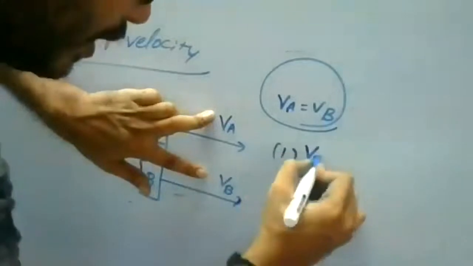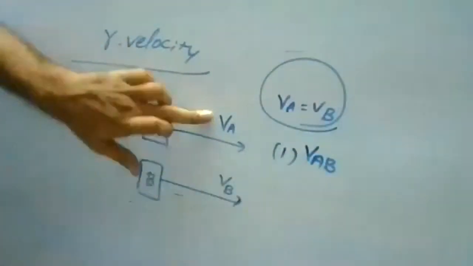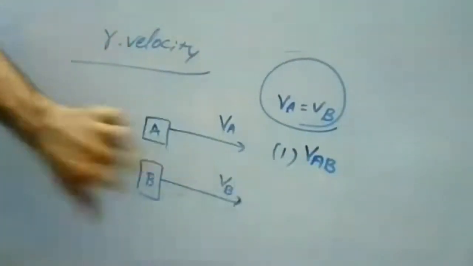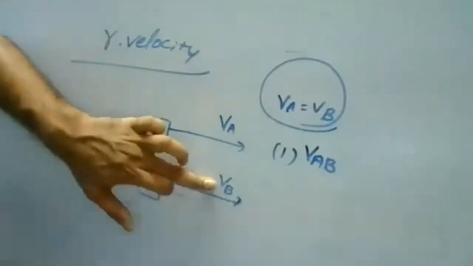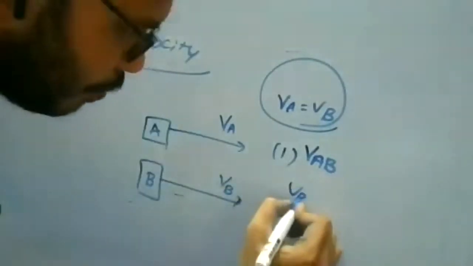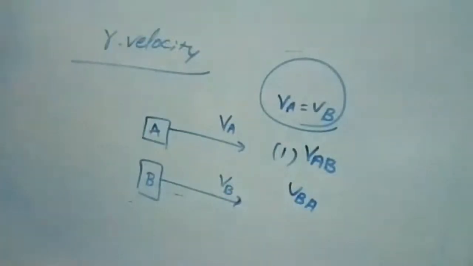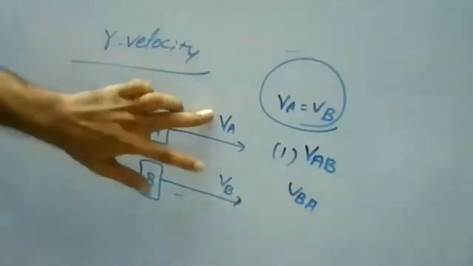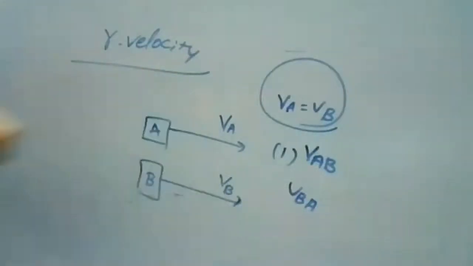VAB. When I'm comparing from A towards B, it is VAB. B towards A will be VBA. So VAB is VA with respect to B, and VBA is VB with respect to A. Now we'll take the relations.